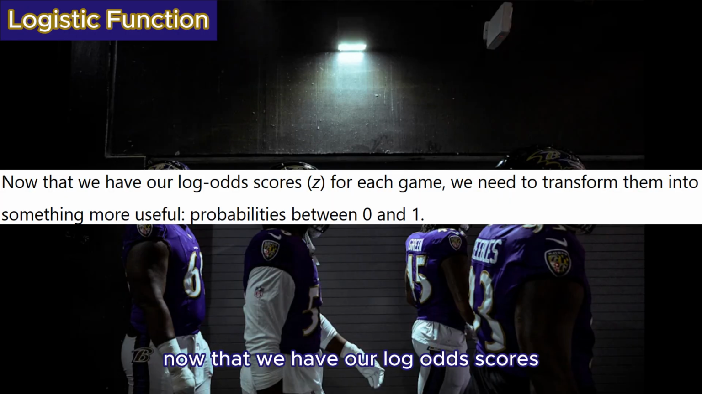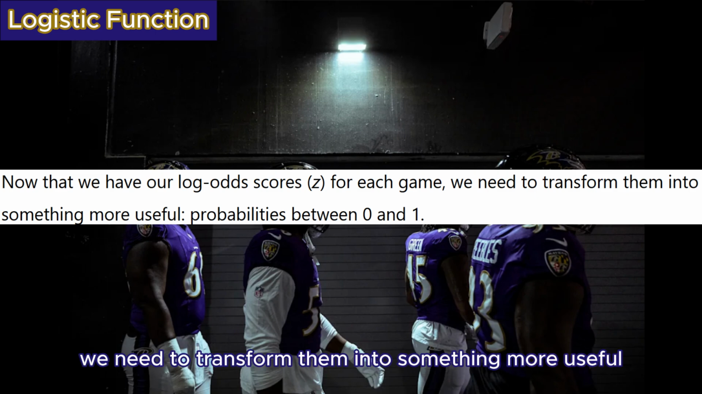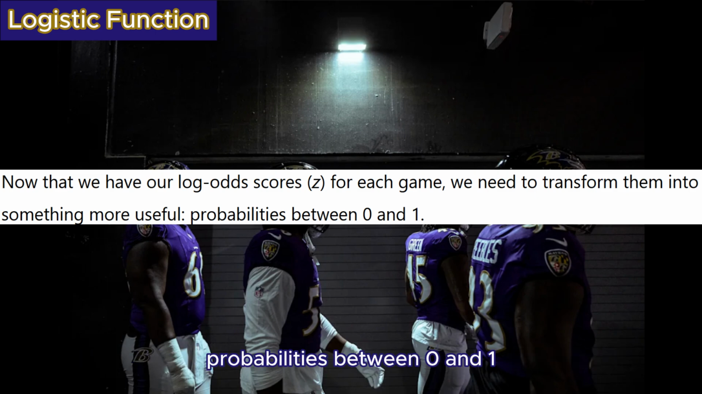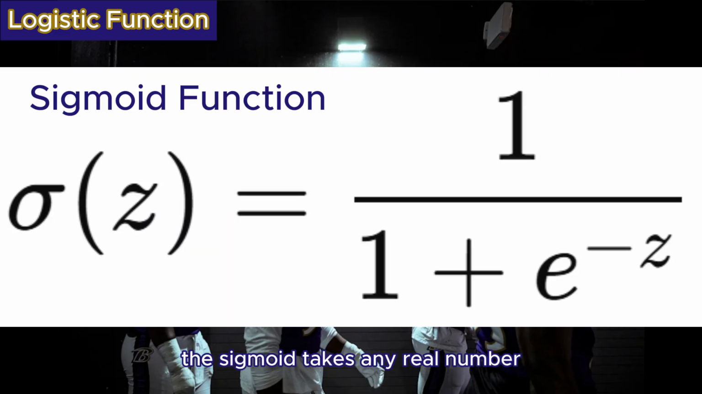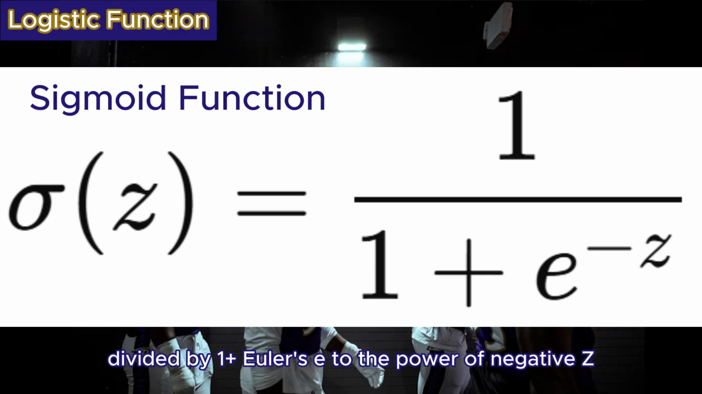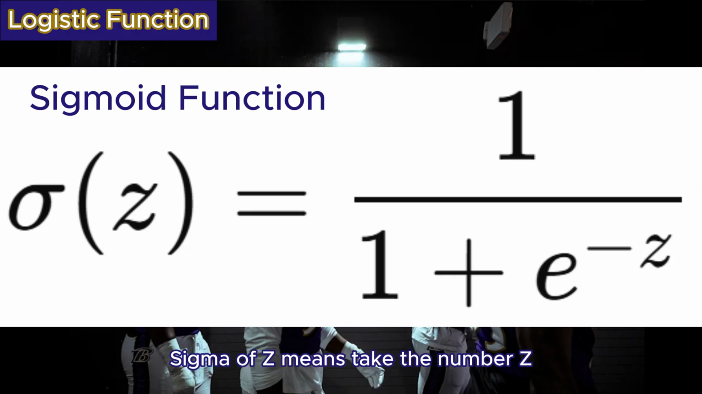Now that we have our log odds scores, the z, for each game, we need to transform them into something more useful, probabilities between 0 and 1. This is where the sigmoid function comes in. The sigmoid takes any real number and squashes it into a range between 0 and 1. It's defined as sigma of z = 1 / (1 + e^(-z)), where e is Euler's number. Sigma of z means take the number z, make it negative, then raise Euler's number e to that power. Add 1 to this result, then divide 1 by the total. The output is a number between 0 and 1, which represents the predicted probability of a Ravens win.